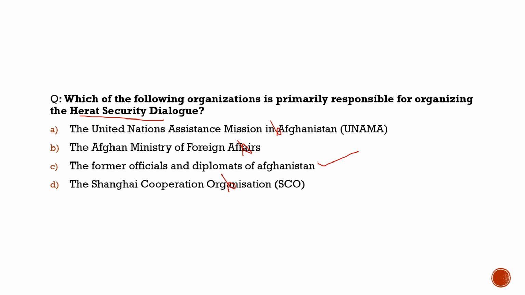But right now, the condition is looking like India is very much ready to deal with the Taliban government there. They are ready to cooperate with them, and maybe they are going to accept the envoys from the Taliban. So this is the issue which they had highlighted, that India should not recognize them. So it becomes important for us to know about the Herat security dialogue. A question about it can be asked in the exam. So with this, let's move to another slide and see what question we had brought in there.